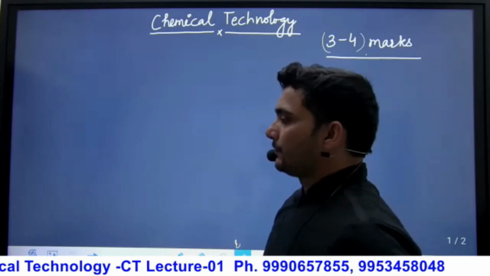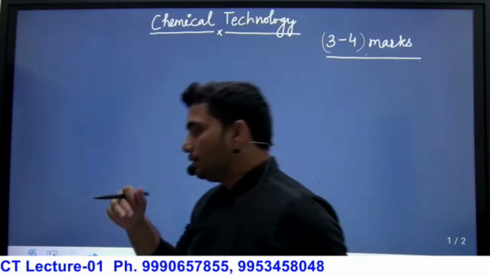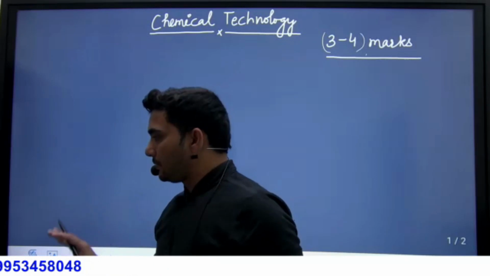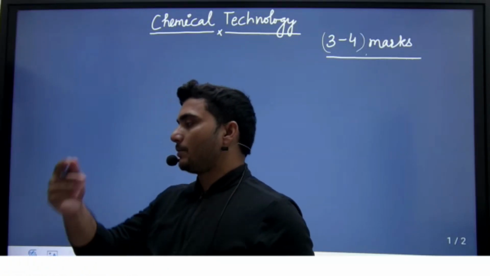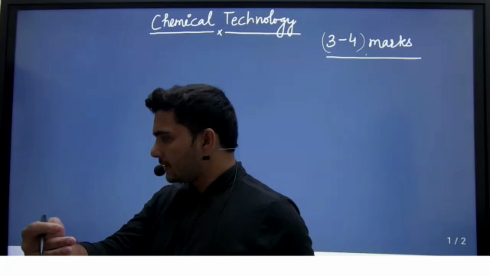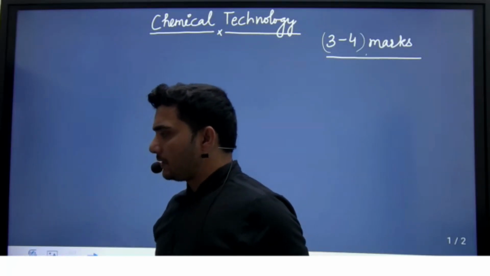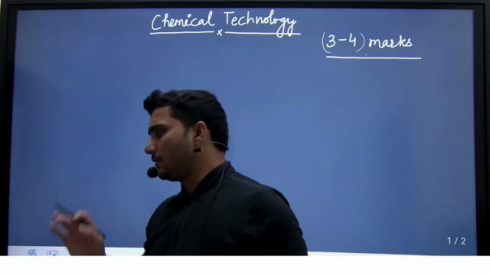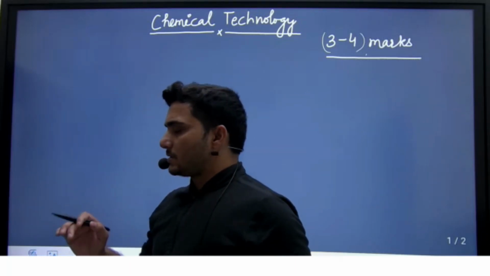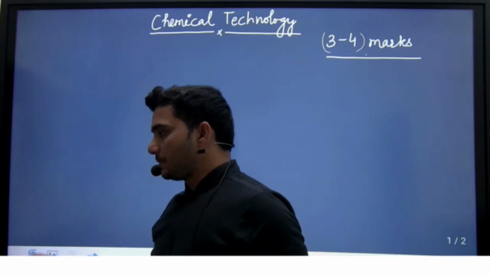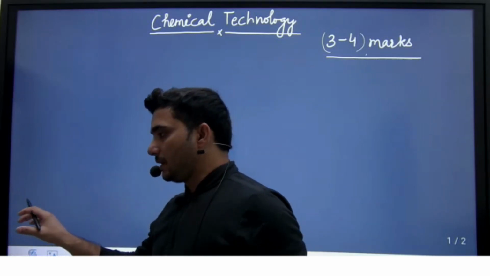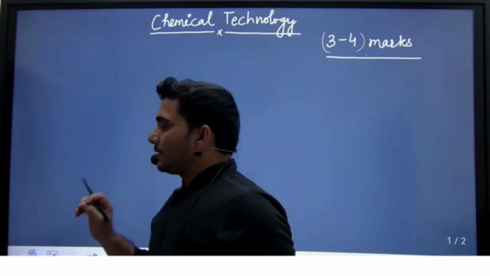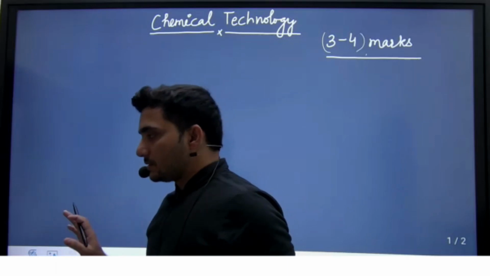Second thing is that in chemical technology you will find that almost all the time questions are repetitive. The questions we get from GATE 2000 to 2021, you will find that the questions are repetitive. They just change the language. Sometimes they ask the question as match the following, sometimes as fill in the blank, sometimes they give options. So the questions will be repetitive. There will be no new questions.